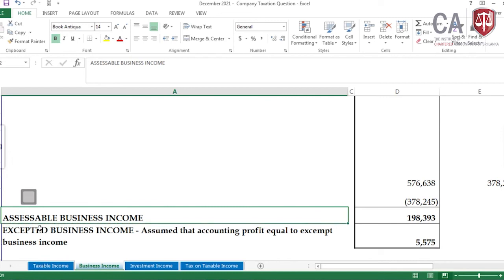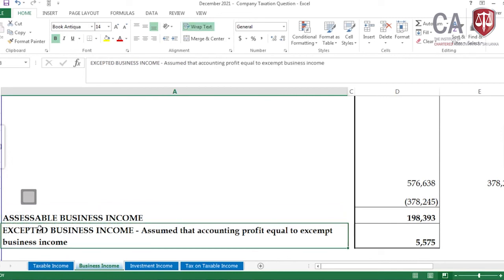198,393, and there is the exempted business income which we have removed by taking the exempted service income and the expenses incurred for that service income, because I have done that under two adjustments. In the question it has not been given whether the profit has been included or not. Anyway, by doing so the profit has been removed from the profit before tax.